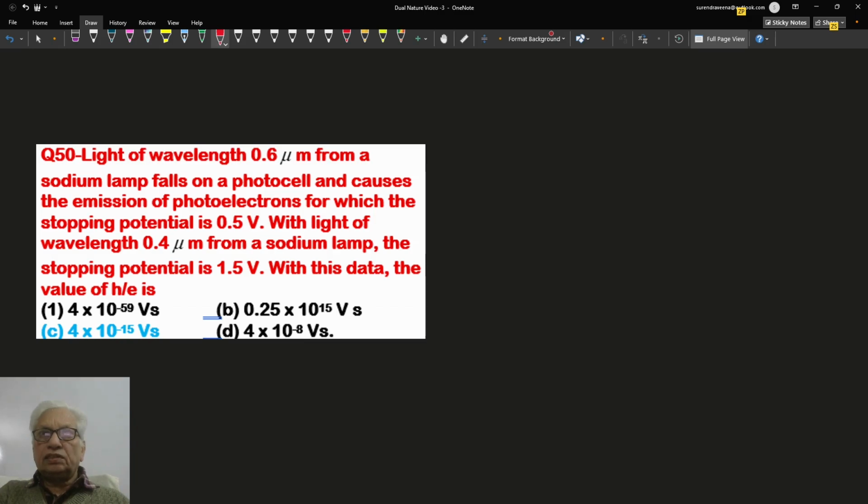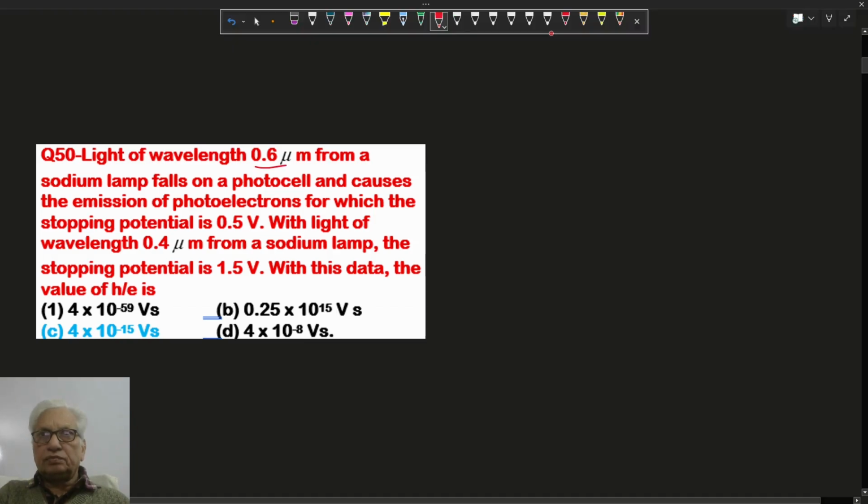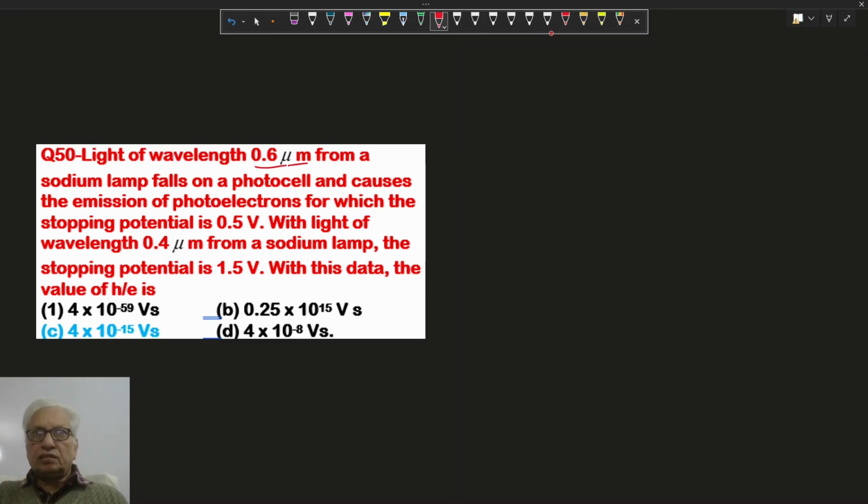In this question, light of wavelength 0.6 micrometer from a sodium lamp falls on a photocell and causes the emission of photoelectrons. The stopping voltage is 0.5 volt. If the wavelength is reduced to 0.4 micrometer, the stopping voltage is 1.5 volt. We have to find out the value of h upon e. We know the equation h nu, or hc by lambda.